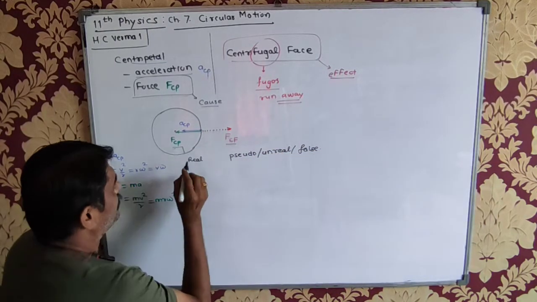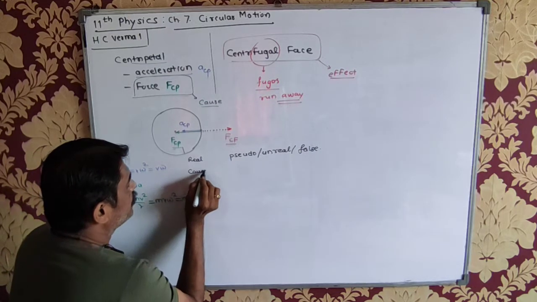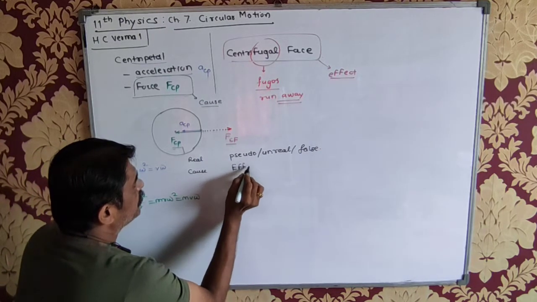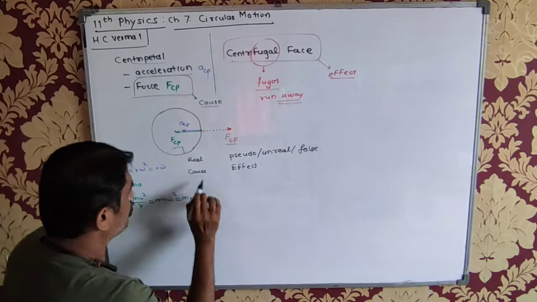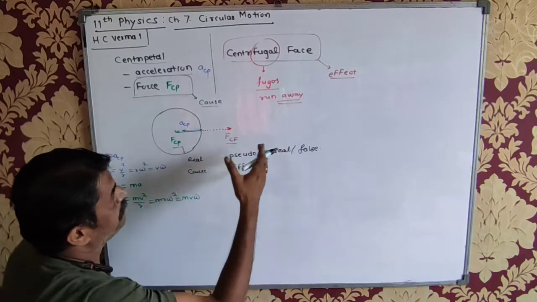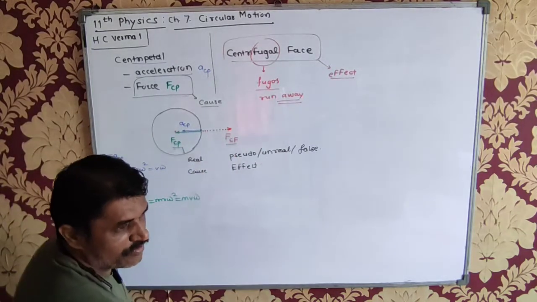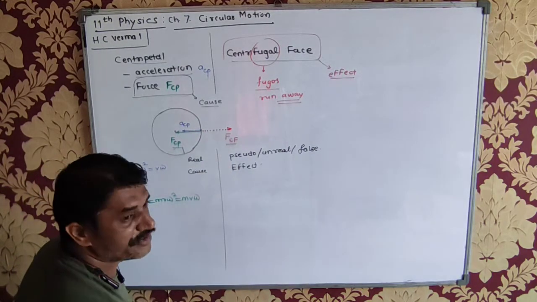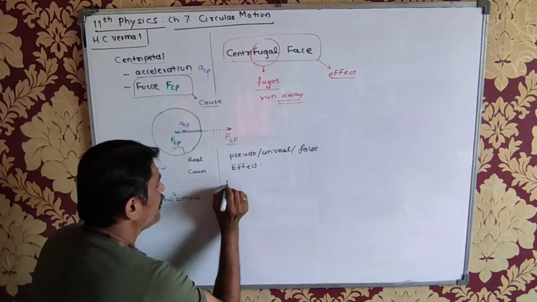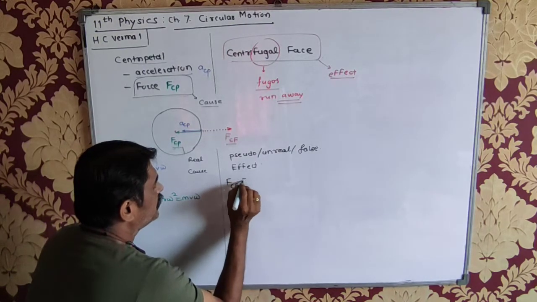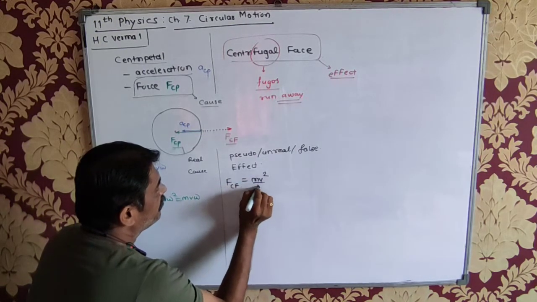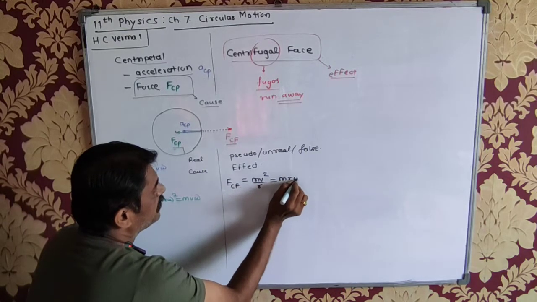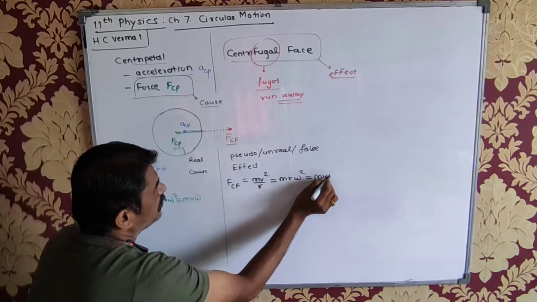As I told you, this is the cause of the circular motion and this is the effect of the circular motion. This causes the circular motion. This will happen because of the circular motion. Is that clear? Okay. I'll give you some examples of centrifugal force. Again, the centrifugal force will have the same magnitude. It will be nothing but mv square upon r, mr omega square, mv omega.